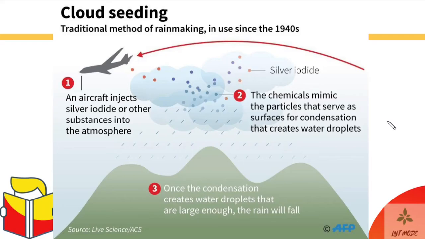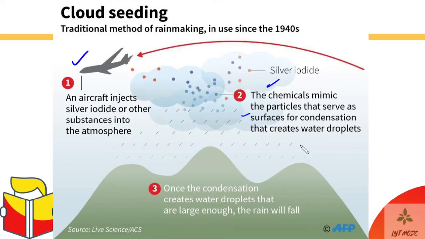Okay, so how is cloud seeding done? Basically, an aircraft is sent to inject silver iodide or any other cloud seeding, inducing component or chemical, and these chemicals are then dispersed throughout the atmosphere by that aircraft. Okay, what happens then is that these chemicals mimic the particles that serve as surfaces for condensation of water.